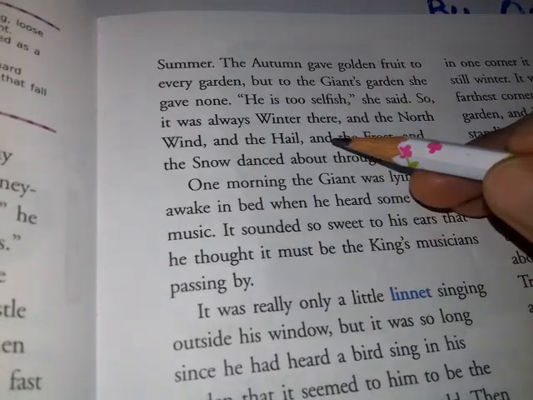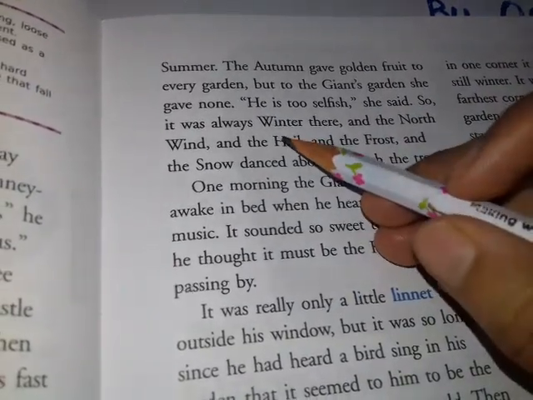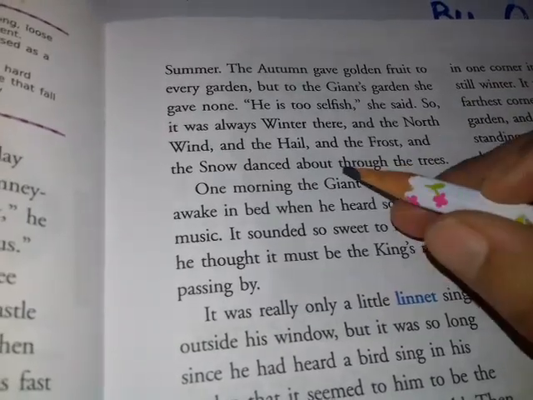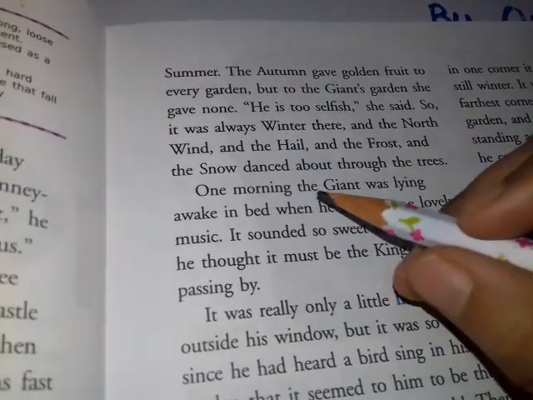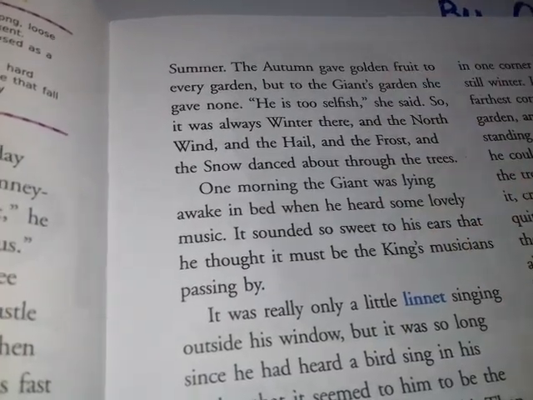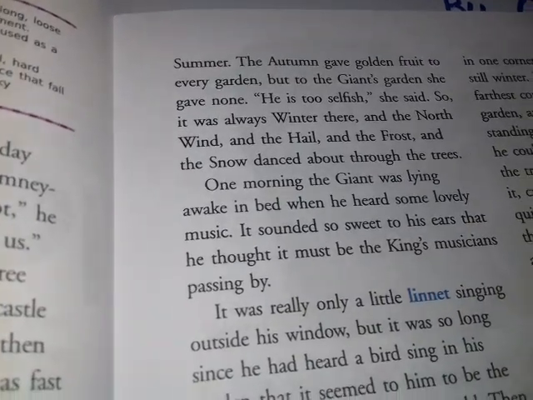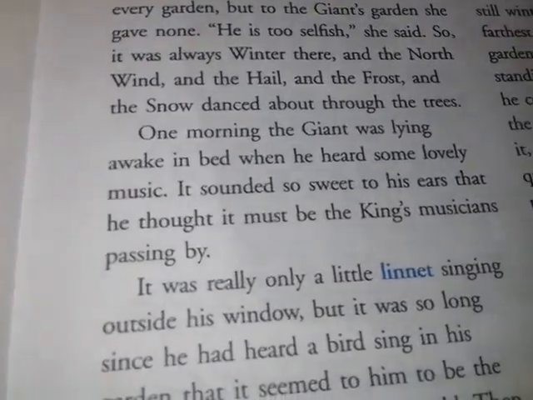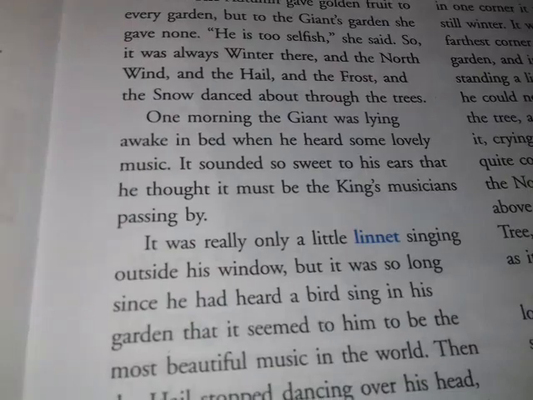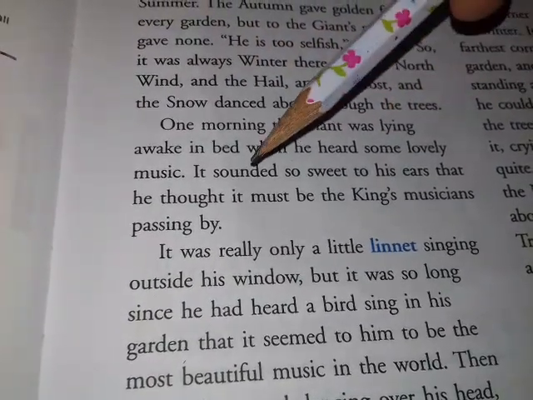So it was always winter there. So which season used to prevail there? It was the winter season. And the north wind and the hail and the frost and the snow danced about through the trees. Means the garden was entirely covered with snow, and no other season except the winter season was present in the giant's garden. One morning the giant was lying awake in bed when he heard some lovely music.